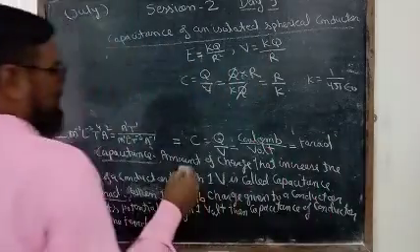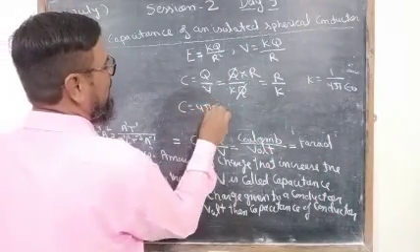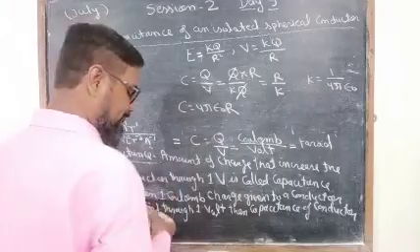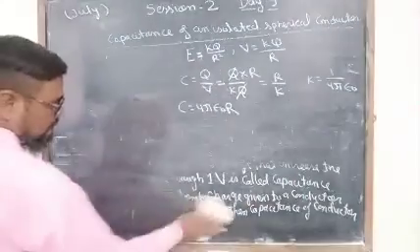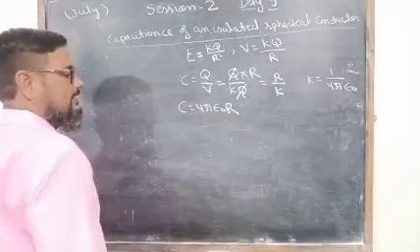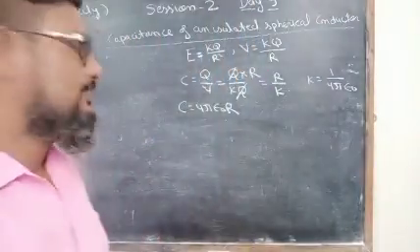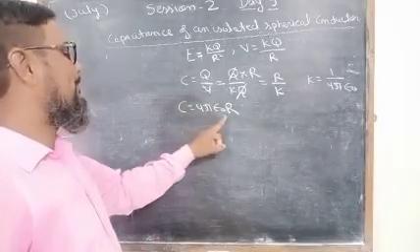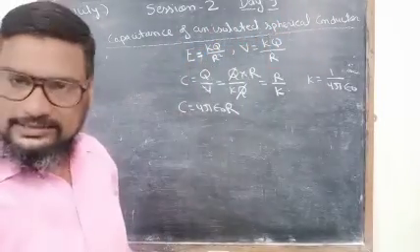So C is equal to 4 pi epsilon naught R. This is the capacitance of an isolated spherical conductor.